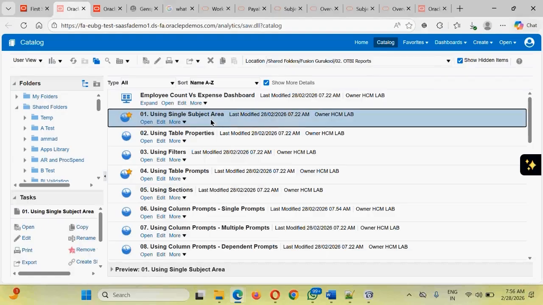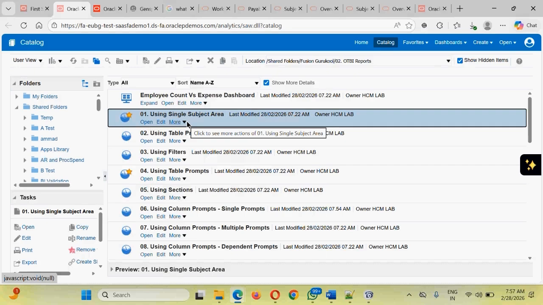We have created the analysis, then from that analysis we have seen 4 different sections of the analysis. One is the criteria, the second one is the result section, the third one is the prompt section, and the fourth one is the advanced section. Advanced section is an automatically generated thing which we have nothing to do with. Criteria is where we are dragging and dropping the columns. Result is where we are seeing the result, and we have seen in the result section by default 2 sections are already there. One is a view, another one is the table. We can remove them, we can delete them, we can add a new table also. We have seen how to rearrange those particular sections in the result section.